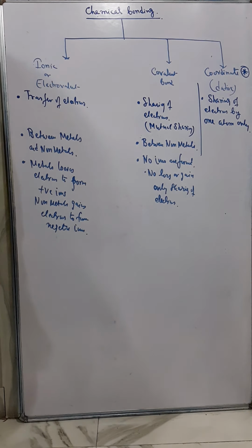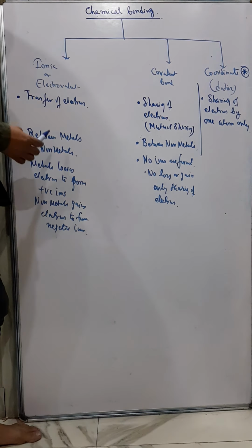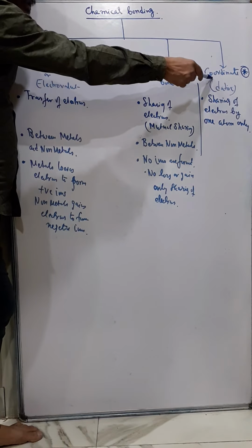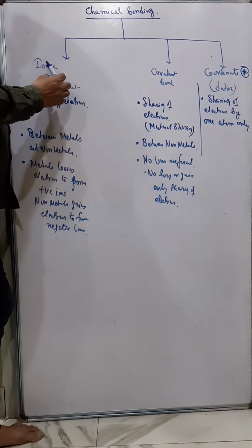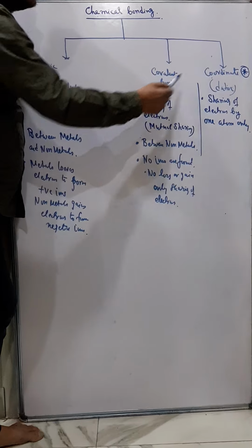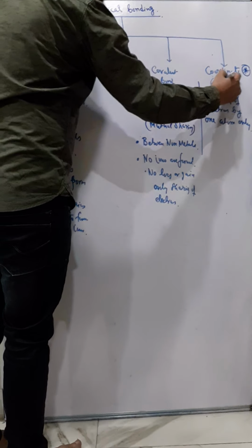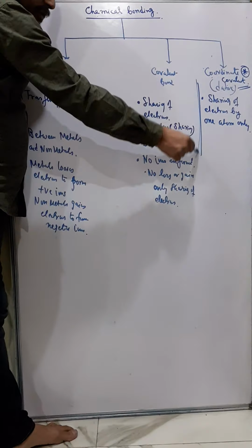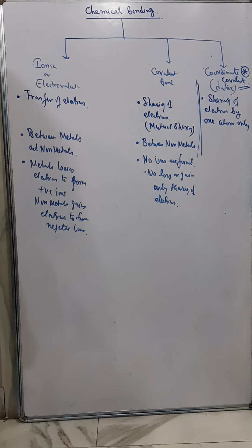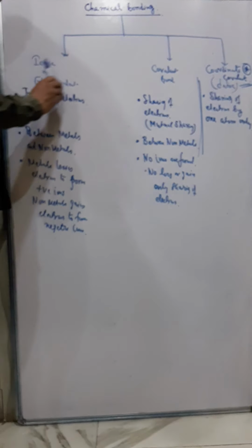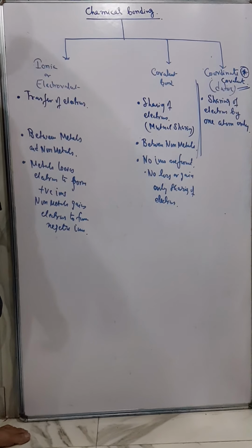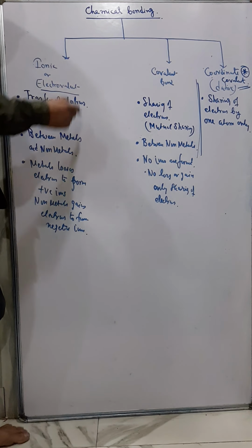Now this chemical bonding is generally of two types. Now broadly we can say three types, but mainly we have two types: ionic bond, covalent bond, and this is also coordinate covalent bond. Now we'll talk about coordinate covalent bond later broadly, but first of all we'll talk about these two first: ionic and covalent. Ionic, also known as electrovalent bond.